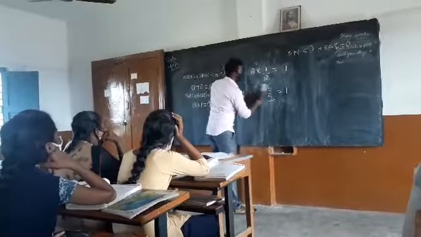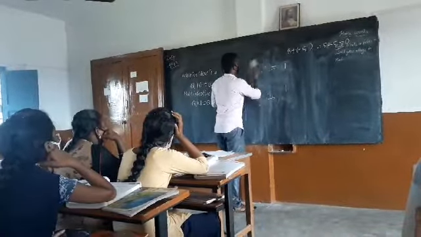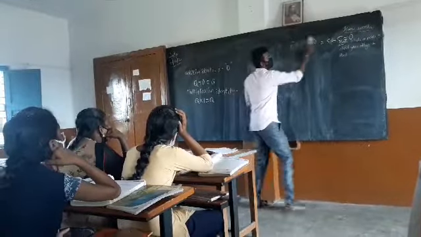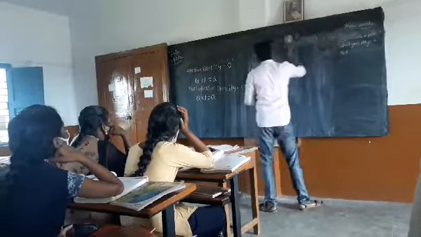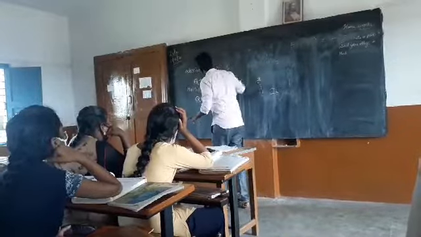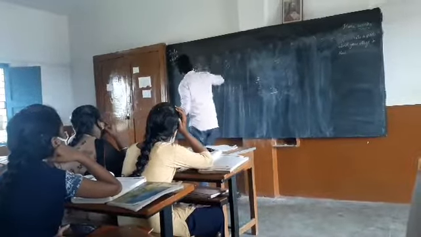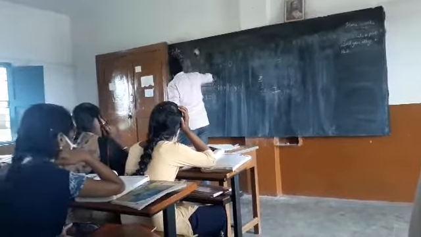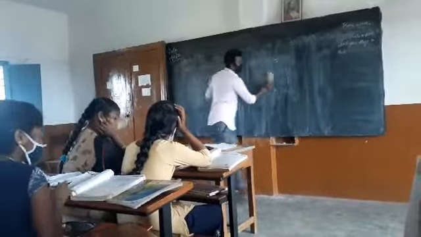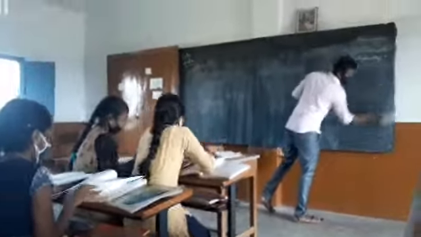Very good, you have the clarity. So these are all the theoretical discussions we had so far. Now let us look into the exercise problems given in your textbook. Quickly open your textbook, Exercise 1.1.